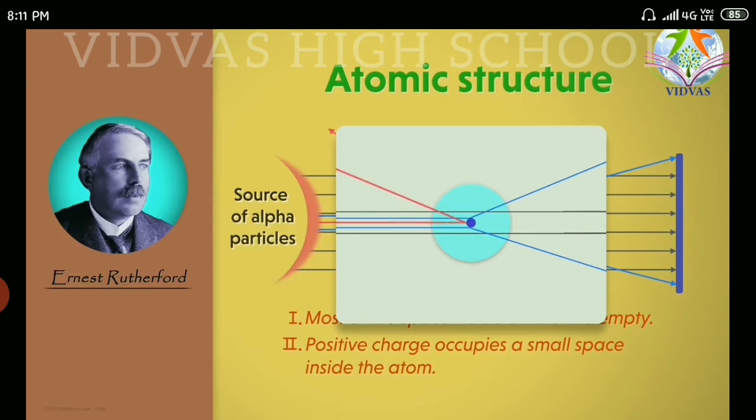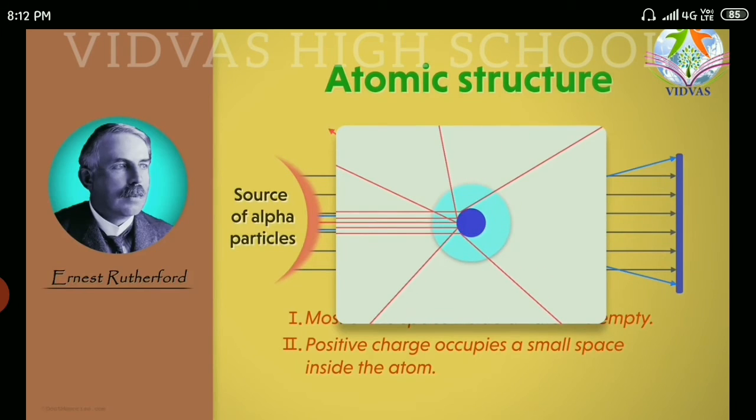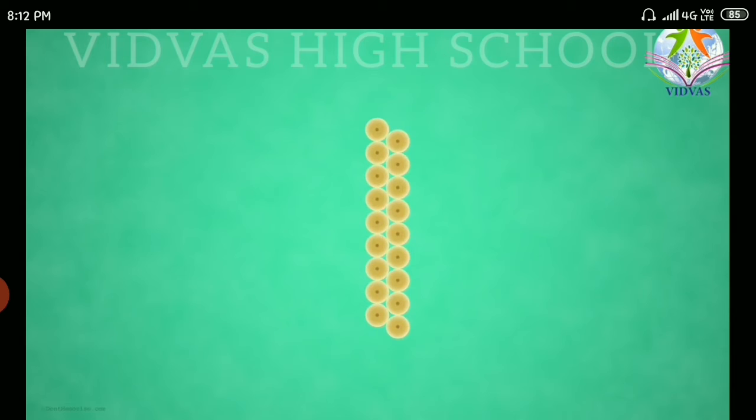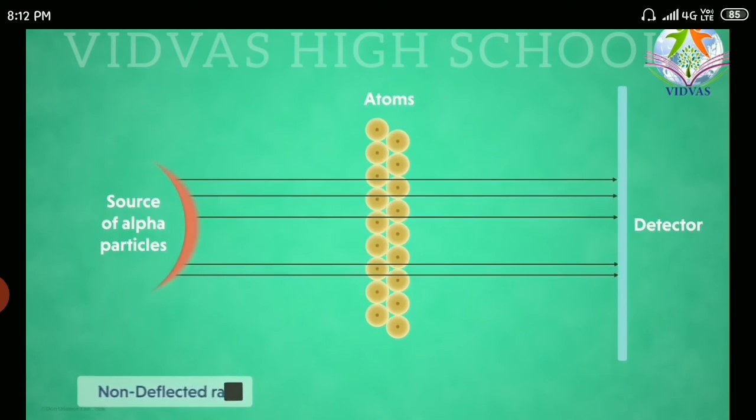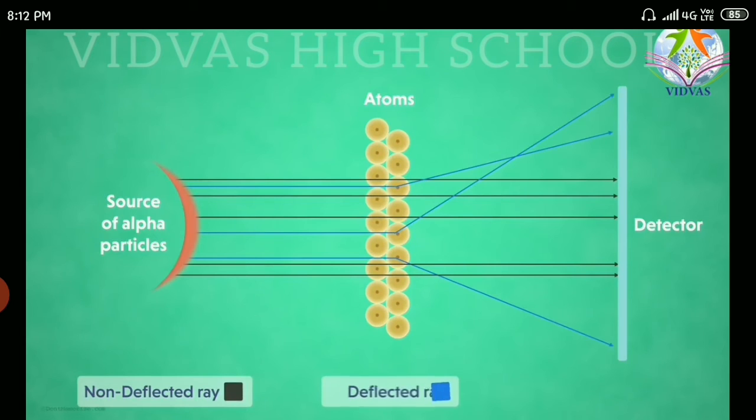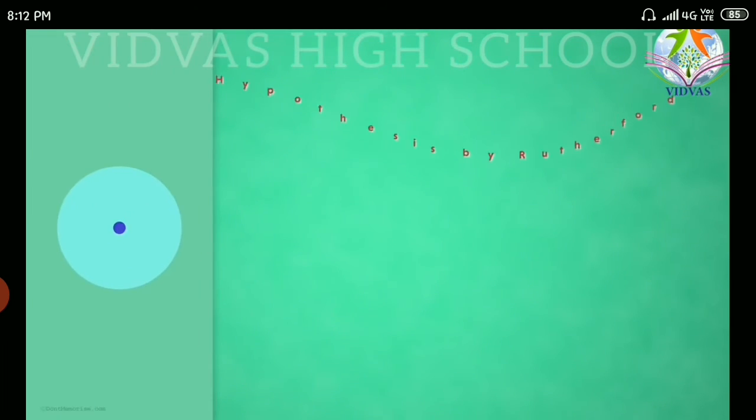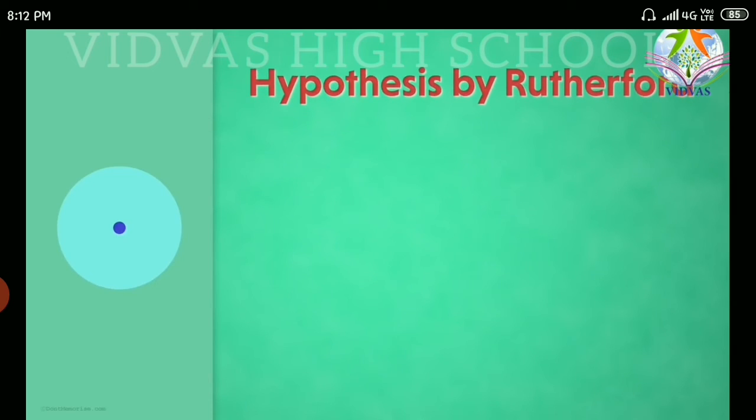In the same way, he said that the size of the positive charge is also small. That means it is present in a smaller area. He supported this by saying that if the area were bigger, then more rays would get deflected. But he observed that only a few rays are getting deflected, so the size is smaller. Look at the screen, once again I am showing you how the rays are passing. Almost all the rays touch the detector, only a few rays get deflected and a few rays got rebounded. So these three different types of rays gave him the idea of a new atomic model.